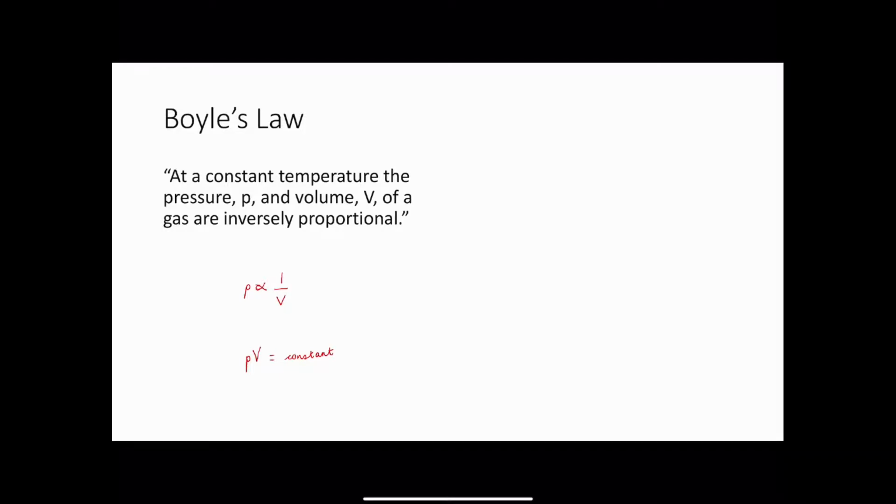And you'll see several graph representations of Boyle's law as well. So if we think about it, if we've got our pressure on our y-axis against our volume on the x-axis, then for different temperatures, we're going to see our inversely proportional relationship between pressure and volume.